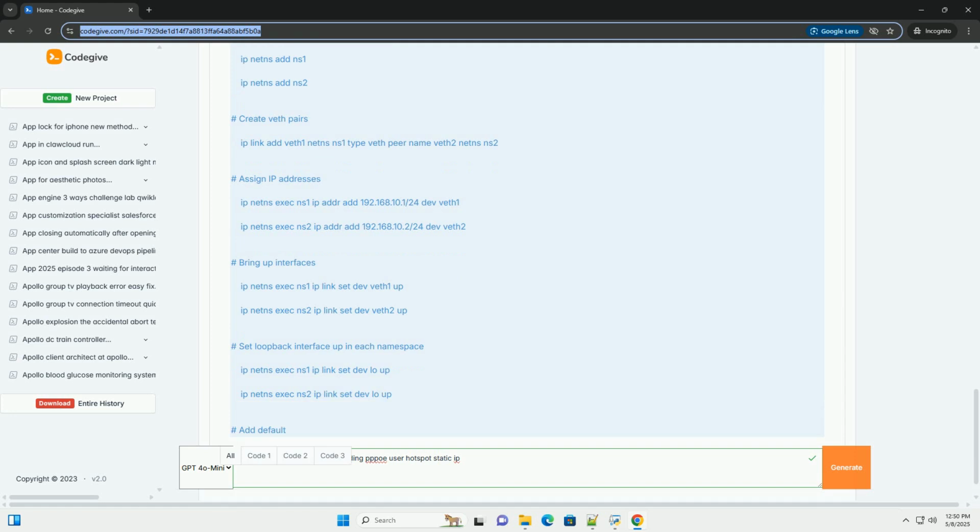tc qdisc del removes any existing TC rules. tc qdisc add creates the root HTB qdisc. tc class add creates the SSH and other traffic classes. iptables -t mangle adds iptables rules to mark SSH traffic, packets with destination port 22 or source port 22. The mangle table is used for packet modification.